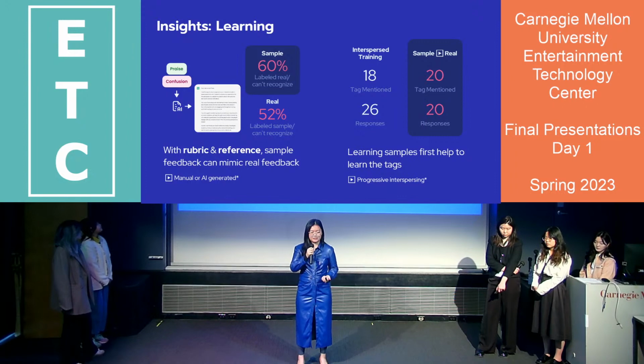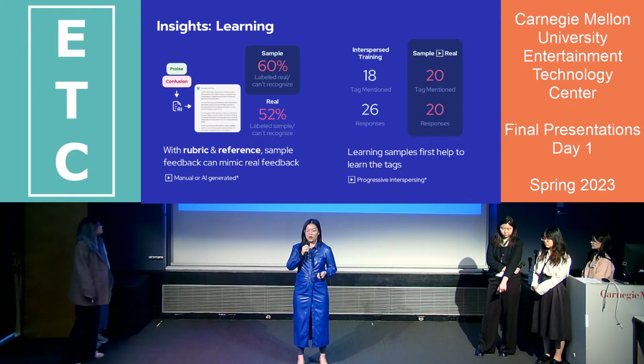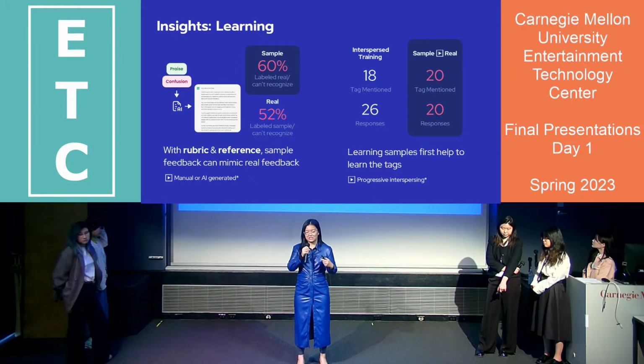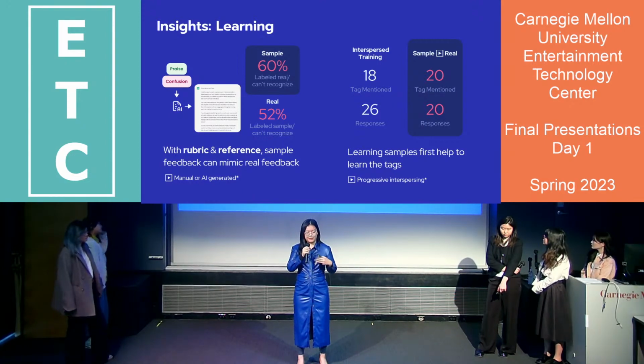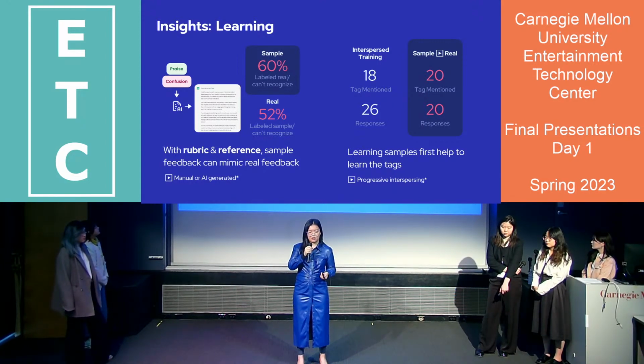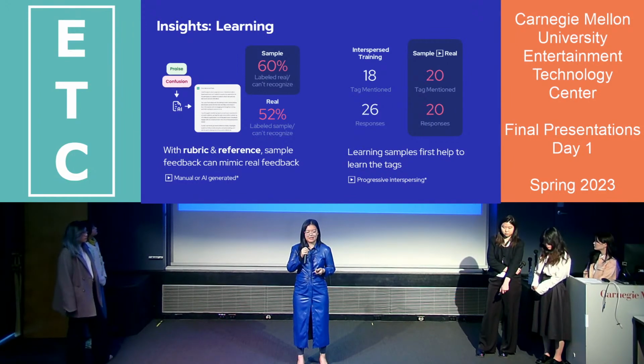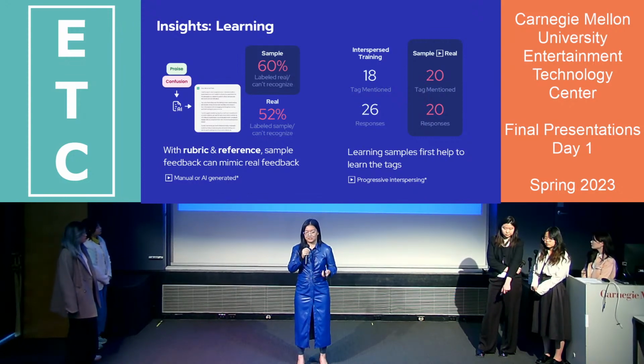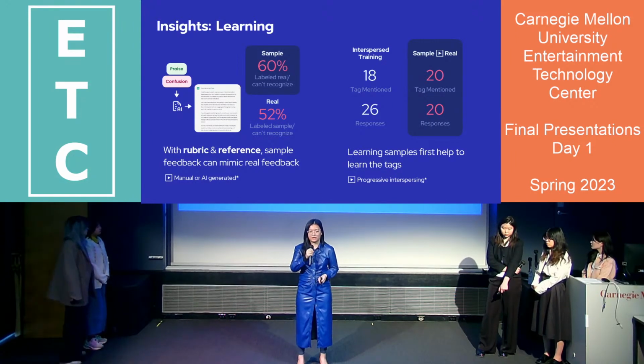However, to our surprise, in the A/B test, group B, who learned sample feedback first, mentioned the tags more than group A. This infers that group B could have been setting up a knowledge base of what's high quality and low quality feedback, which is good for them to learn the trade of feedback. As guidance for CTP's future work, it is possible to make a progressive interspersing procedure, mixing more samples in the front and then more real feedback later.